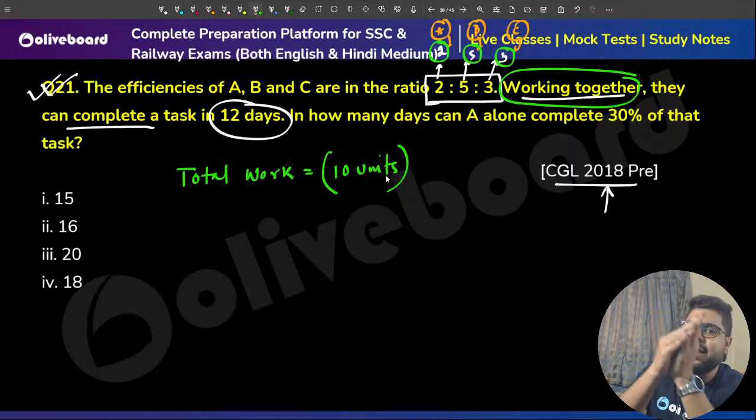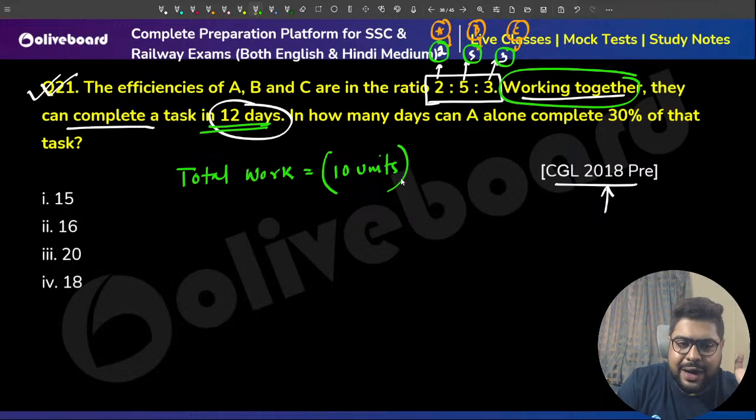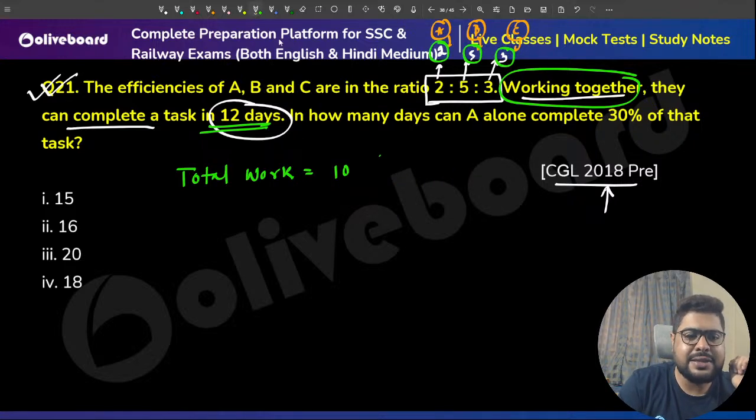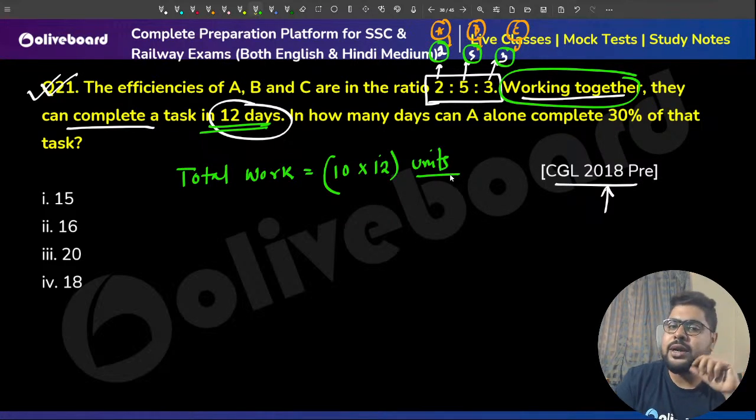But to complete the work, how many days are they taking? 12 days. So if in one day they are doing 10 units, in 12 days they will do this many units. So let us write it down like this: 10 into 12, these many total units. That is what they will do in total.